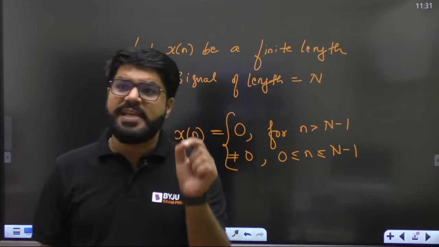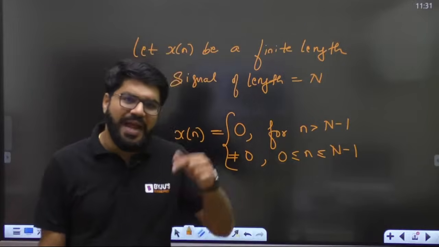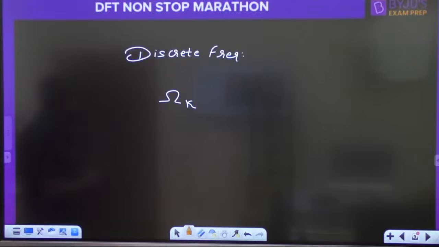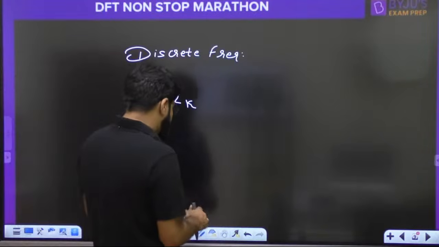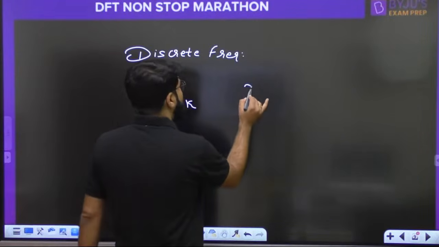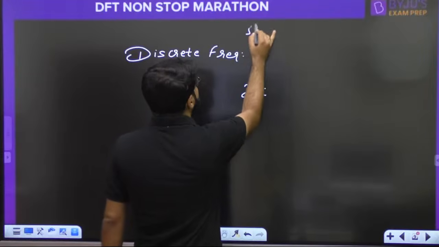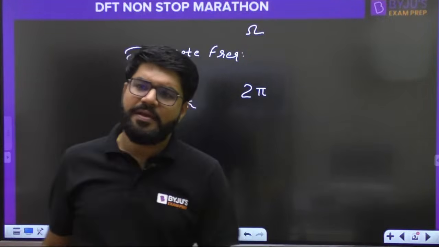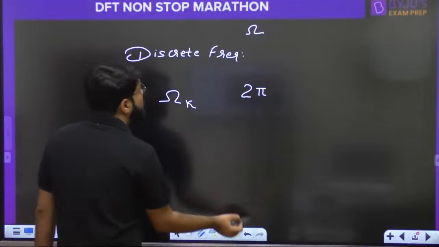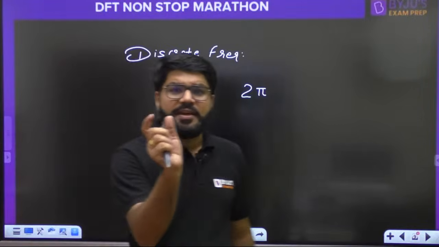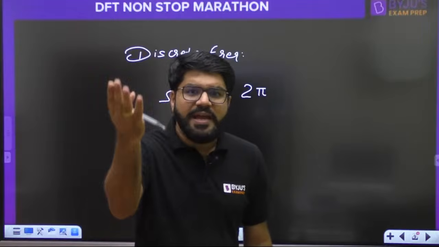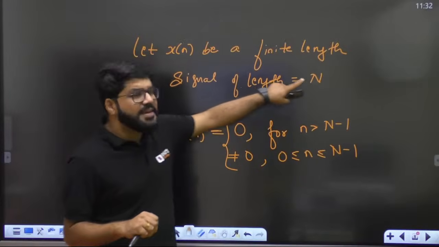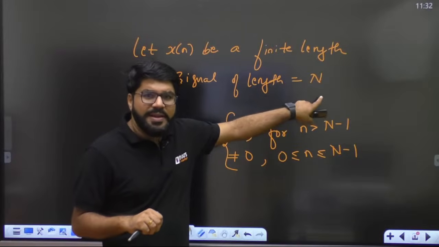So I want to consider a signal which is itself finite in length, so that it can be stored in a machine. Now, how to define the discrete frequency? The idea is, omega is a continuous variable over a period of 2 pi. I want to discretize it. I want to consider a limited set of frequencies. What is the idea to define that limited set? How many samples are there in the time domain signal x of n?